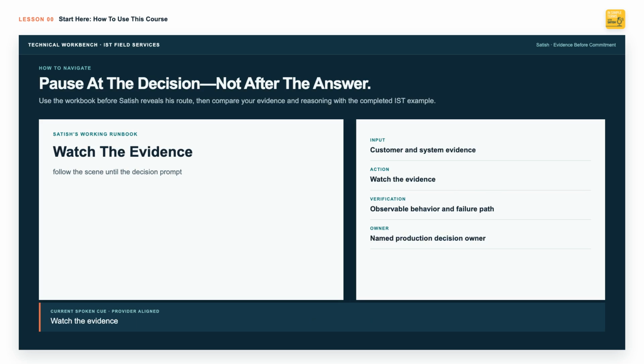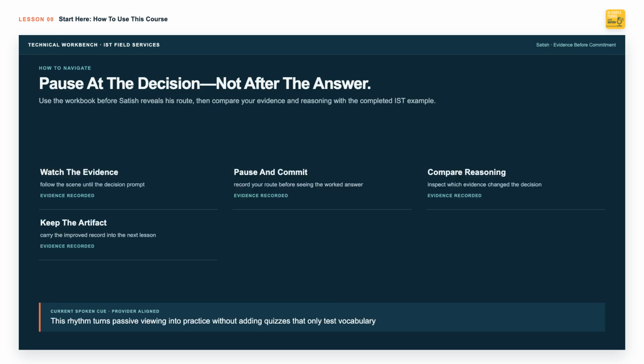Watch the evidence until a lesson reaches its decision prompt. Pause and commit to a route in writing, even if your answer is incomplete. Compare reasoning after the work route appears. Focus on the evidence that changed the conclusion rather than whether your wording matches. Keep the artifact and carry the improved record into the next lesson. This rhythm turns passive viewing into practice without adding quizzes that only test vocabulary.